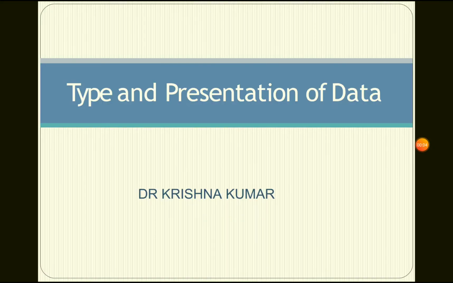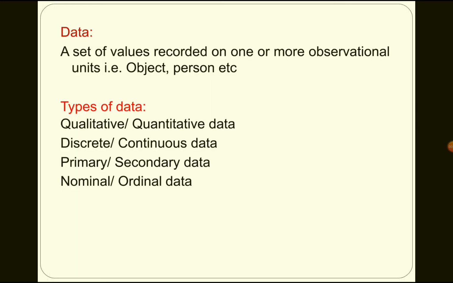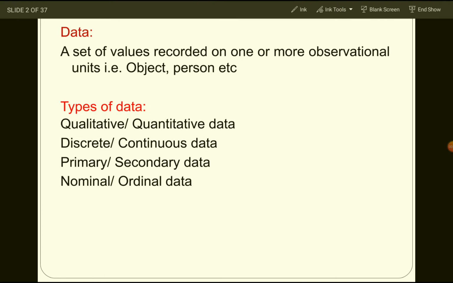Good morning, dear students. In continuation of yesterday's lecture on biostatistics, today we will see the types and presentation of data. As seen yesterday, data is a set of values recorded on one or more observational units like an object or person, etc. Yesterday we saw types of data like qualitative and quantitative, discrete, continuous, primary, secondary, nominal, and ordinal data.